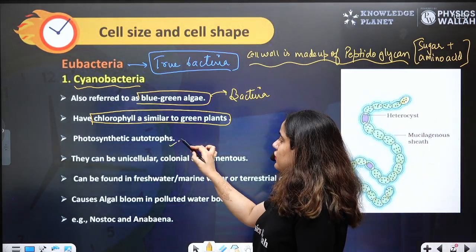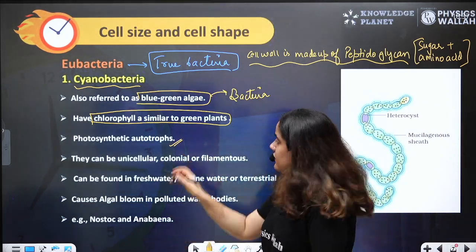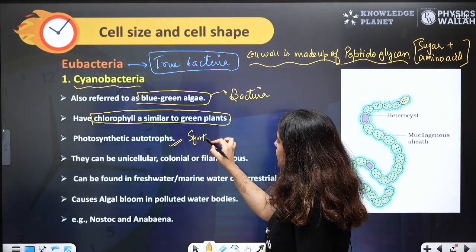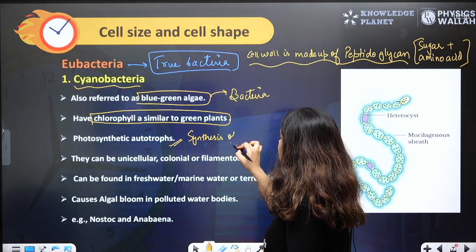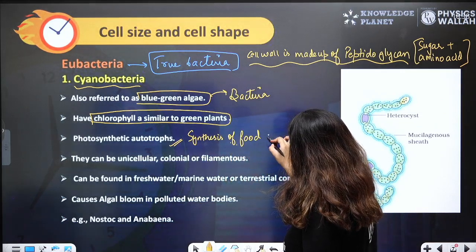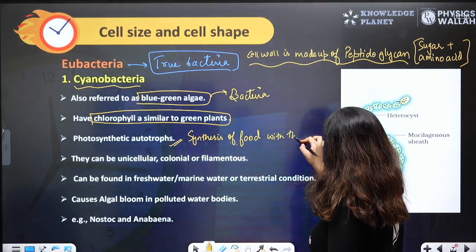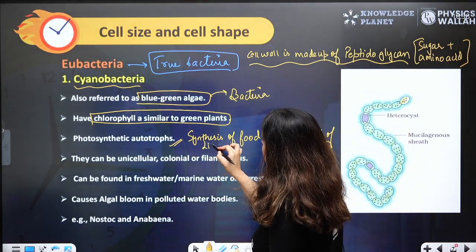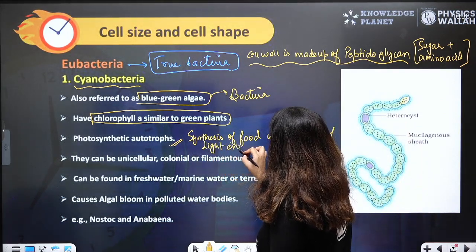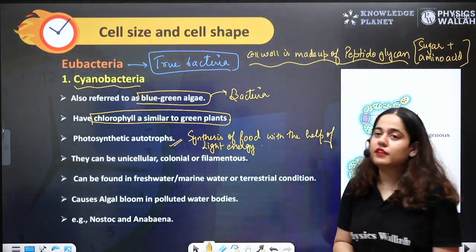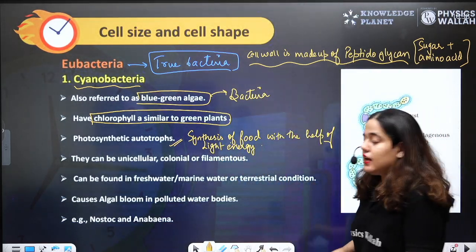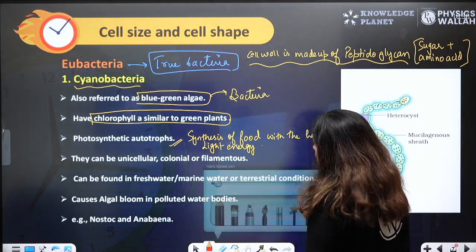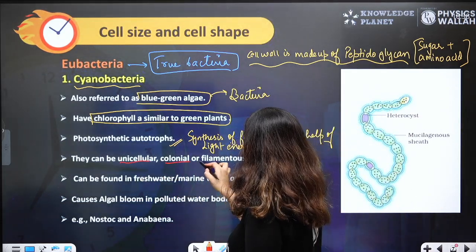They are photosynthetic autotrophs, which means they synthesize food with the help of light energy. They can be unicellular, colonial, or filamentous.